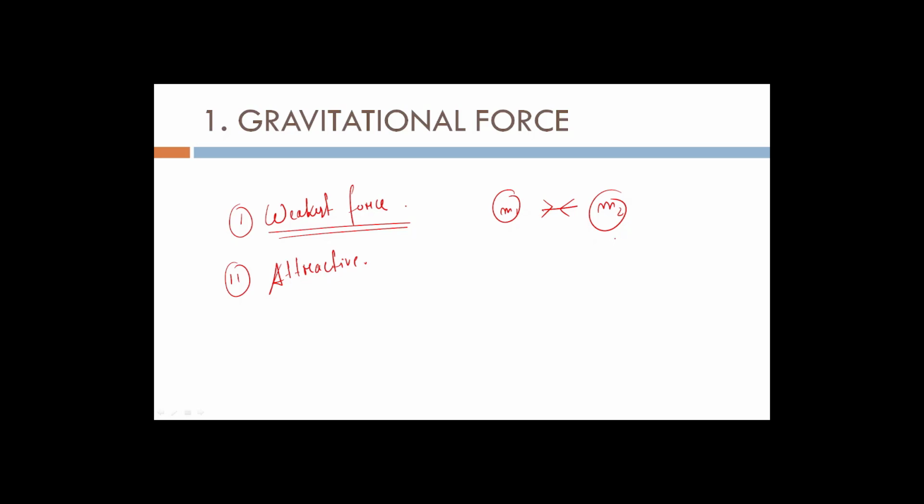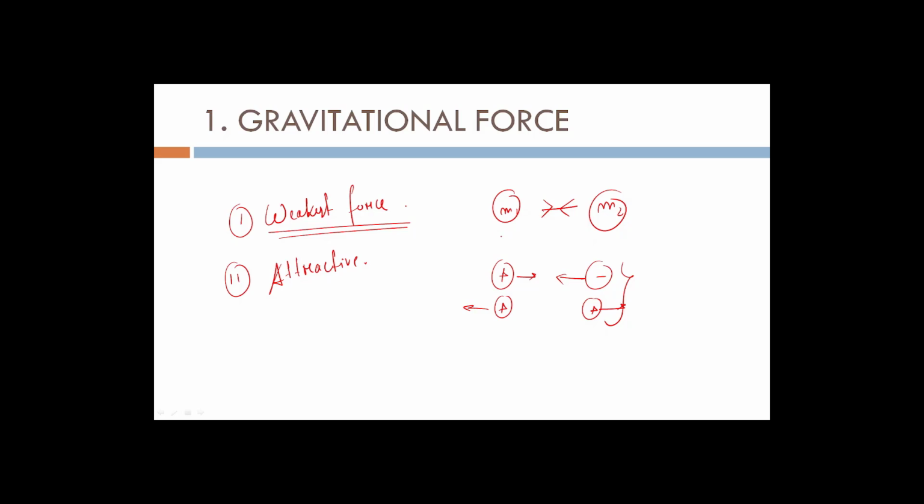Unlike charges, which we will discuss in the next slide: if we have 2 opposite charges, plus and minus, there will be attraction, and if we have similar charges there will be repulsion. This phenomenon does not apply in gravitation.